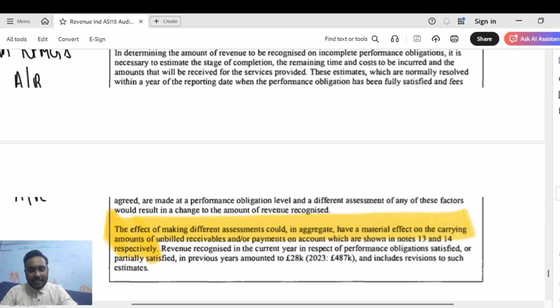Significant estimates: the effect of making different assessments could in aggregate have a material effect on the carrying amounts of unbilled receivables and/or payments on account, which are shown in notes 13 and 14 respectively. Obviously, as I told you earlier, instead of 8 point something percentage which we got via percentage of completion, if 10% had been used, the revenue number would have increased and your unbilled receivable number would also increase. So this sensitivity and professional judgment involved would trigger a slight change in the numbers of revenue and unbilled receivables, because the rate charged out is based on management's estimate. Since an estimate is involved, there is a possibility of sensitivity here. I hope that is very clear, guys.